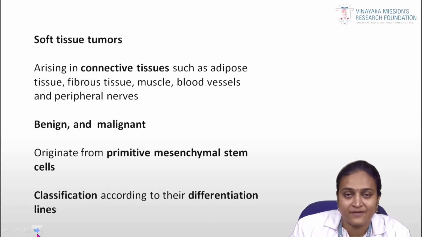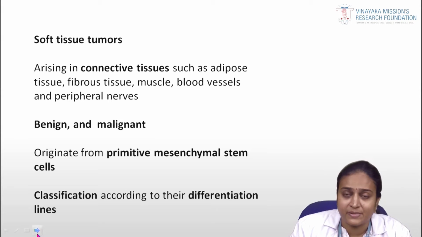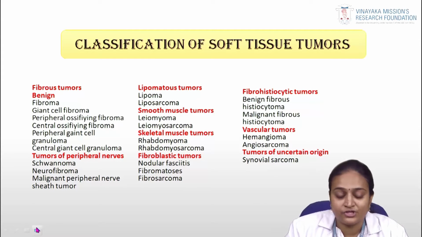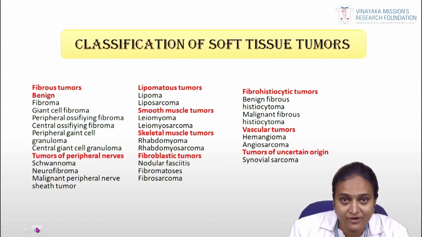As a dentist, we play a vital role in diagnosing soft tissue tumors. It's very important to be familiar with benign connective tissue and malignant connective tissue tumors. Mainly, this connective tissue tumor originates from primitive mesenchymal cells. The classification is according to the differential lines. In the classification of soft tissue tumors, the benign fibrous tumors are oral fibroma, giant cell fibroma, peripheral ossifying fibroma or peripheral giant cell granuloma.